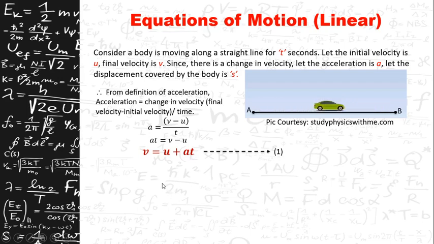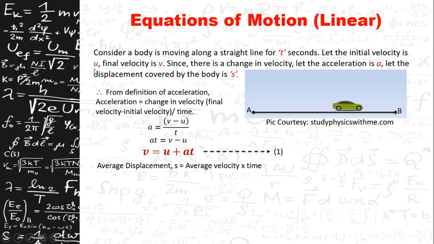Let us go into the second equation of motion here. Now, displacement made by the body is given by the formula average velocity into time. How can we get the average velocity? The final velocity is v and the initial velocity is u.